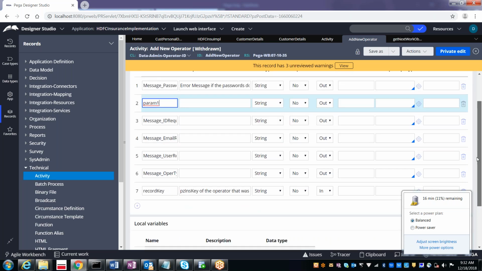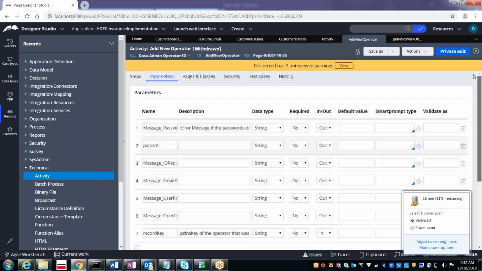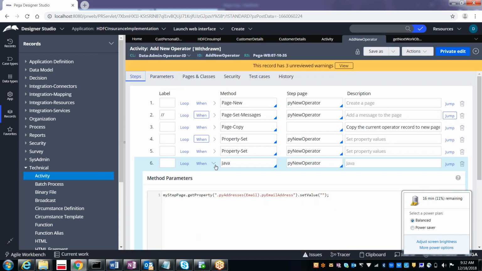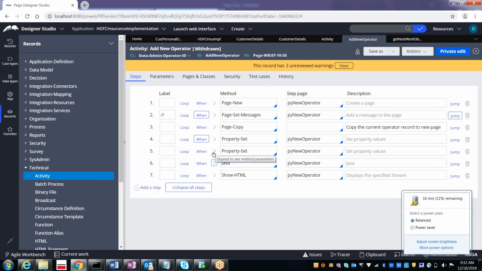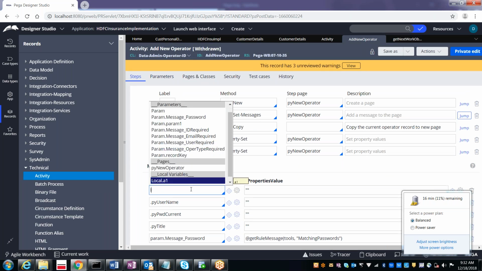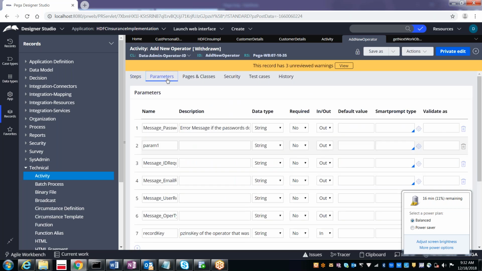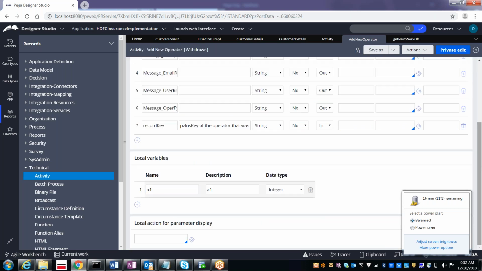Local variables means the property which is accessible only within this activity. So you can use these parameters and properties from here. Like this, Local dot A1, the property which I have specified under the parameters tab, this A1 you can access it, okay, guys.